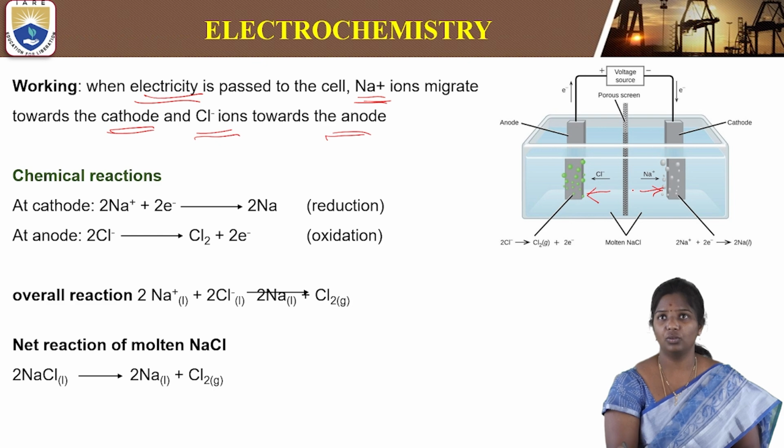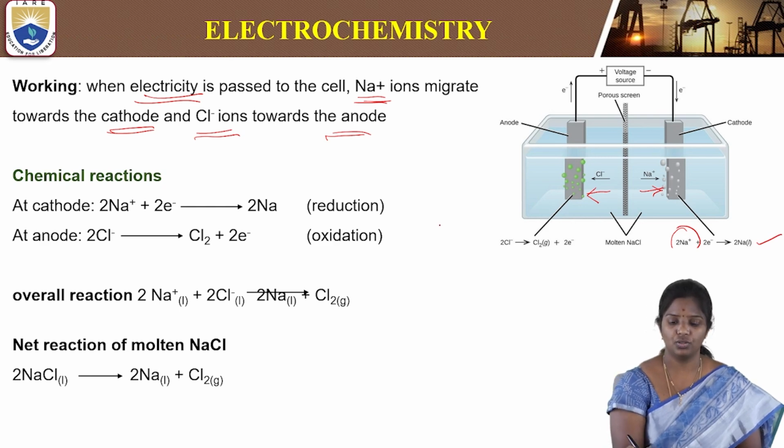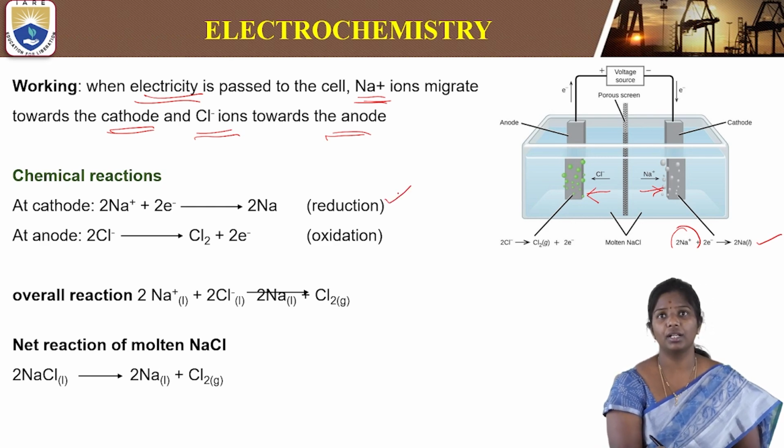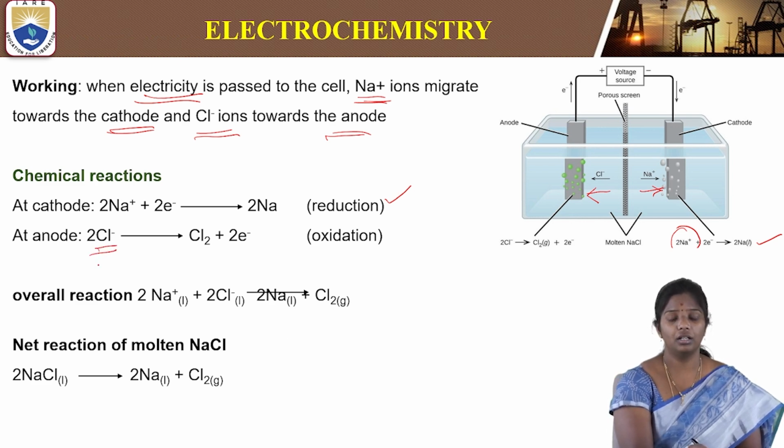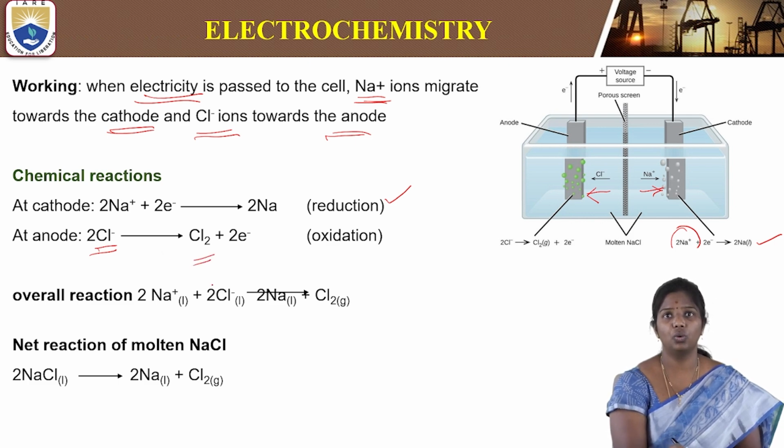What happens at the cathode? At the cathode, these 2Na plus ions will accept the electrons from the anode compartment and give rise to 2Na in liquid state. So reduction is taking place at the cathode. And at the anode, the two chloride ions that are migrating to the anode will convert to chlorine gas and two electrons.